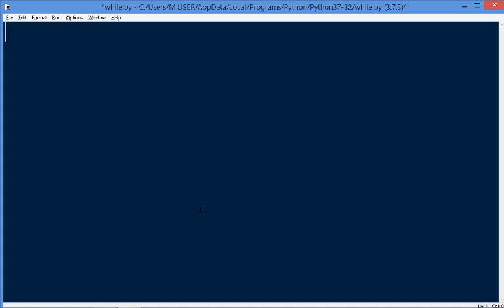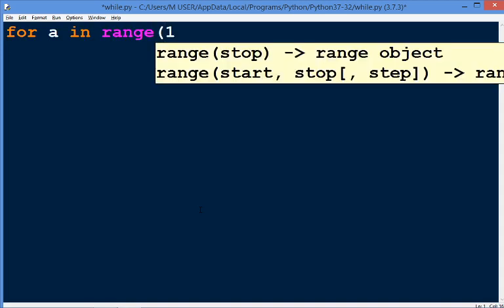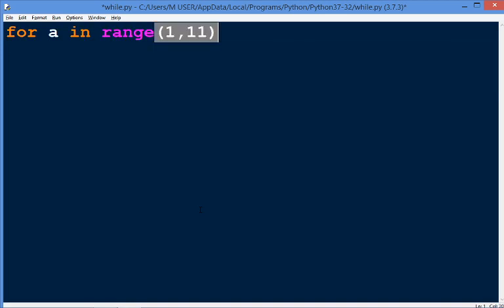If you want to print this using a for loop, then we need to write the syntax like this. For a, a variable, in range 1 to 11. Why do we put 11 here? We want to print 10, but we need to write 11 because according to the rule of range, it will print values from its starting limit to its upper limit minus 1. Therefore, we need to put 11 here. Now it will print numbers from 1 to 10.